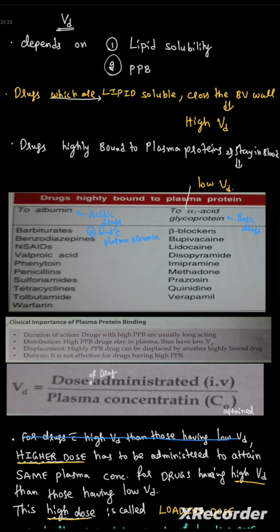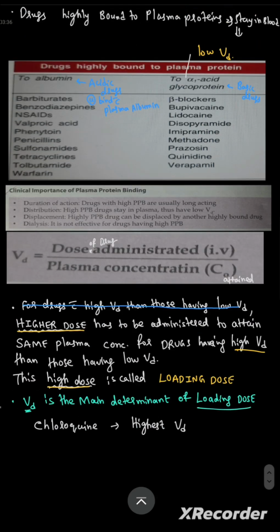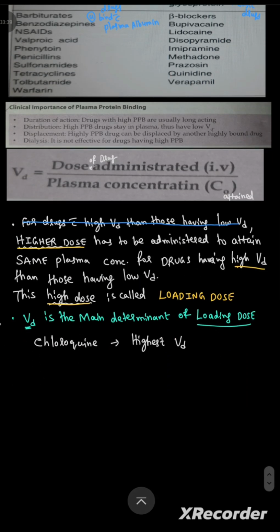Now, for the drugs which are having high volume of distribution, they remain in the tissues mostly and less in the blood plasma. So higher dose has to be administered to attain the same plasma concentration for drugs having high volume of distribution than those with low VD.